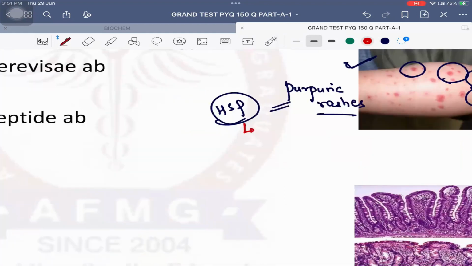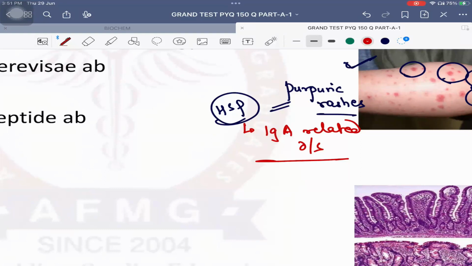Usually it is due to which antibody? So it is an IgA related disease, and we have discussed a number of times that a lot of IgA related diseases can occur together. One is a small vessel vasculitis known as Henoch-Schönlein purpura. Another is a malabsorption syndrome known as celiac sprue, also known as celiac disease. Third is a nephropathy known as IgA nephropathy, also known as which disease? Berger's disease. And the last one is usually a vesicular disease known as dermatitis herpetiformis, which causes itching and